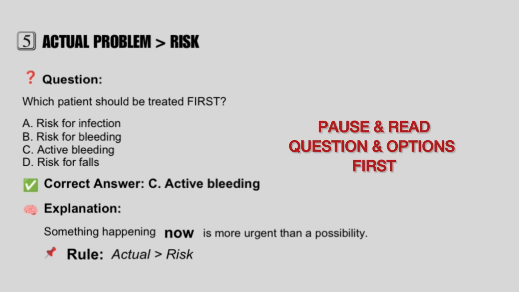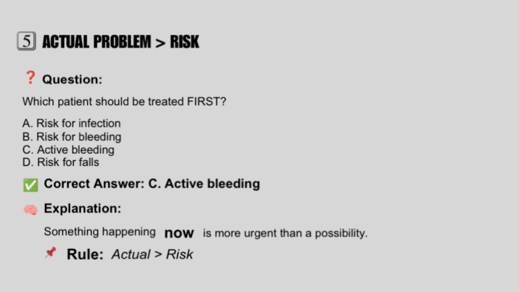Rule number 5, actual problem over a risk. Actual problems come before risk problems. Active bleeding always comes before risk for bleeding. Why? Because something is happening right now. We have to focus on the sudden things. NCLEX prioritizes what is real, not what might happen.